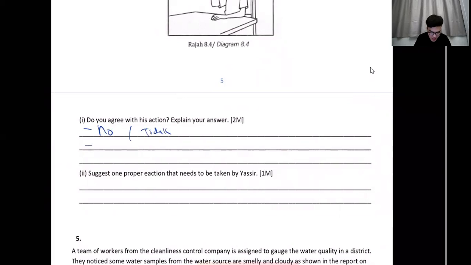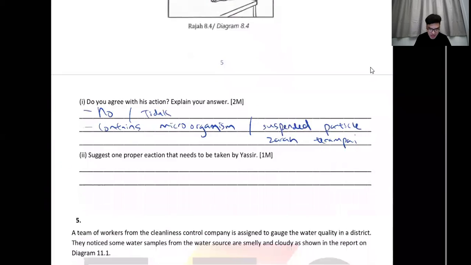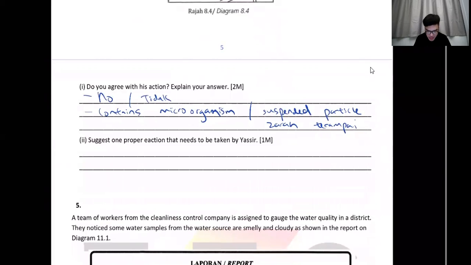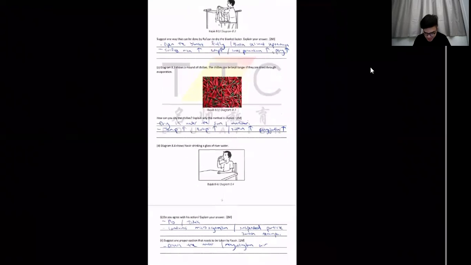Okay, explain your answer. Because it contains two things. Okay, contains microorganism. Okay, mengandungi mikroorganisma, and it contains suspended particle. Okay, zarah terampai. It's sand lah. Okay, one proper action that needs to be taken by Yase. My goodness, distill the water. Okay, distill the water. Menyulingkan air. Okay, or do distillation. Okay, menjalankan penyulingan air.